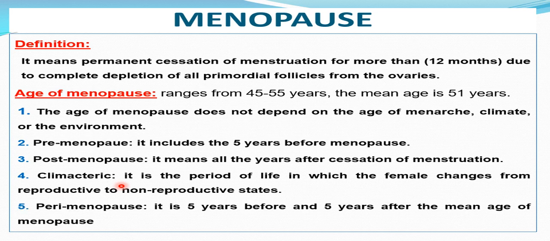The climacteric is the transitional period of life during which the female changes from reproductive to non-reproductive state. Remember with me the definition of puberty, a transitional period. Here, climacteric again is a transitional period. Perimenopause includes 5 years before and 5 years after the mean age of menopause. If our patient is 47 years old now and had menopause, so from 42 up.